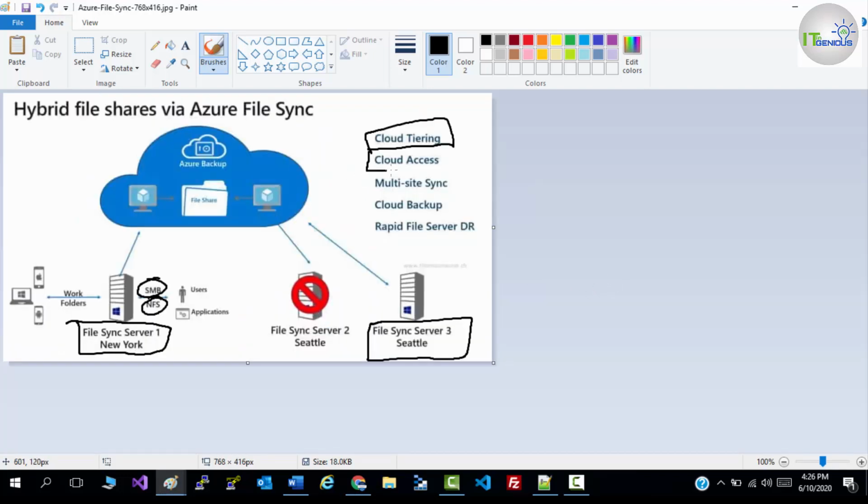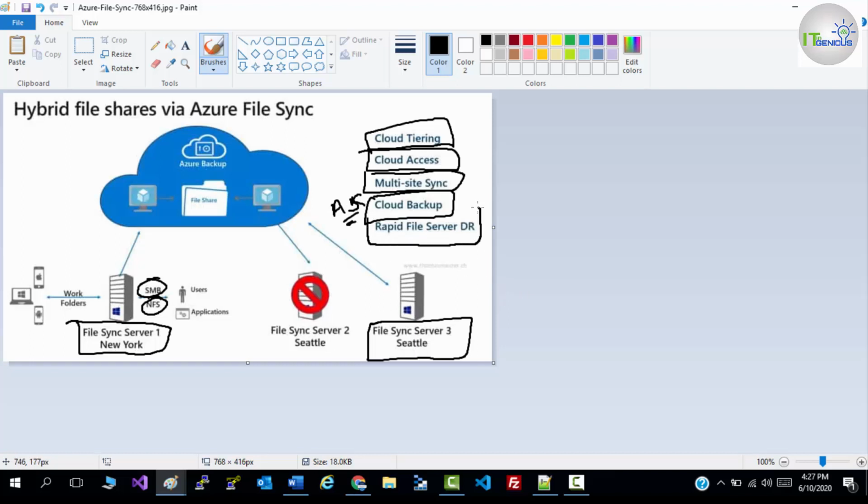Okay, then we have cloud access. We can easily access our data through file share, through SMB share. Okay, and multi-site sync. That means you can sync your multiple sites. Cloud backup. You can use Azure Backup service, ABS, to back up your data on cloud.